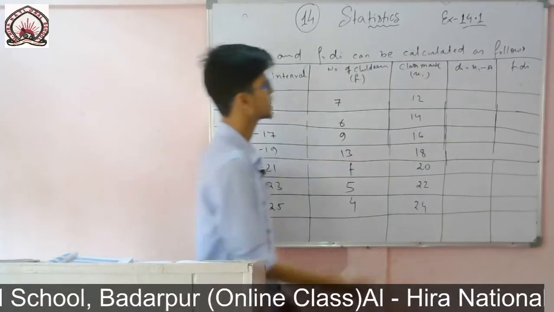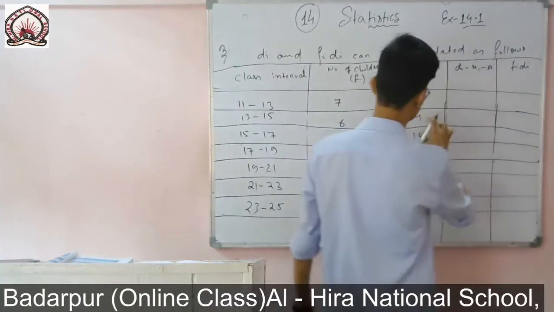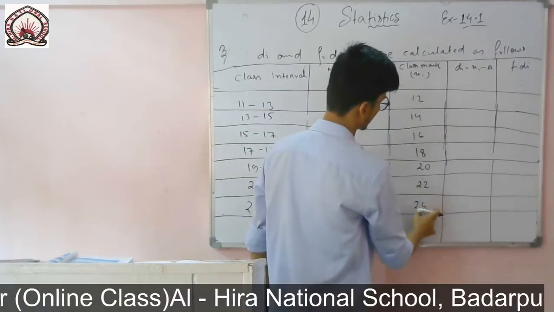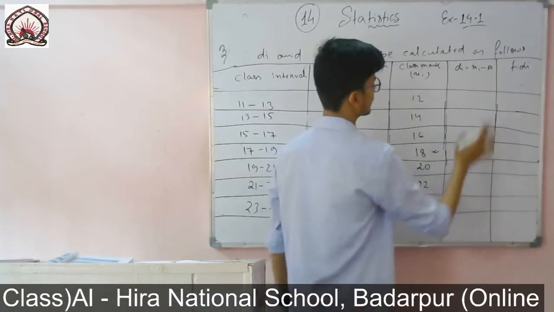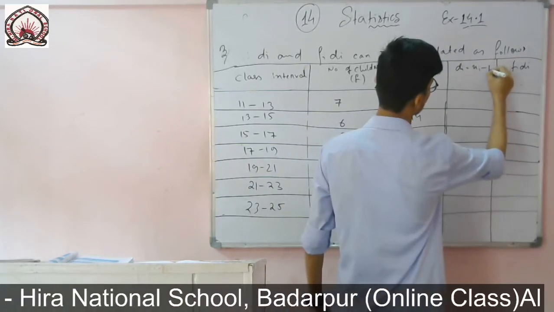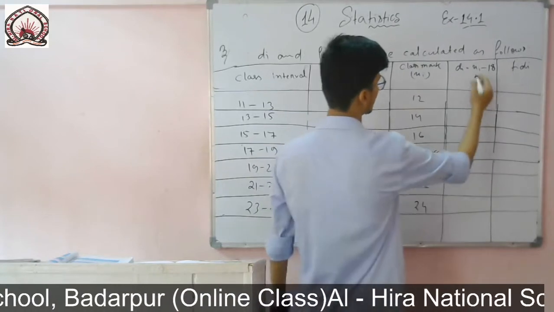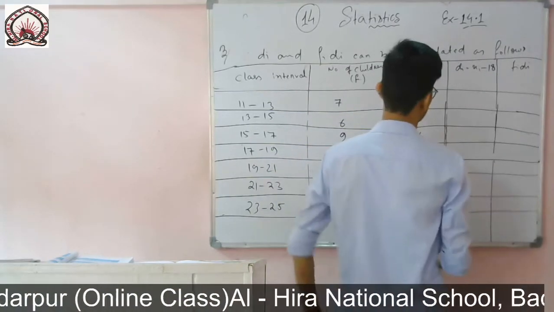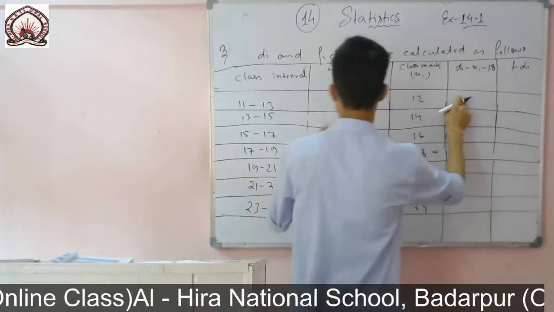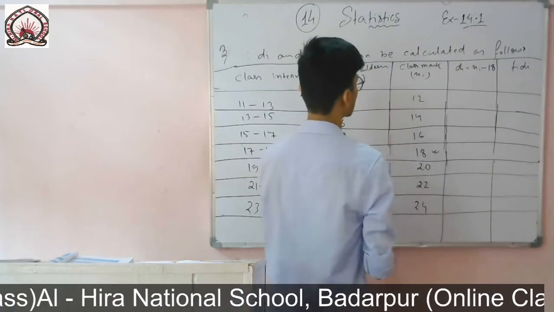Assume the mean I have taken as this one, 1, 2, 3, 4, 5, 6, 7, which is in the middle, it is 18. So earlier also I have written it directly, in place of a I will write 18, or you can write xi minus 18. So I will subtract each and every one from 18.